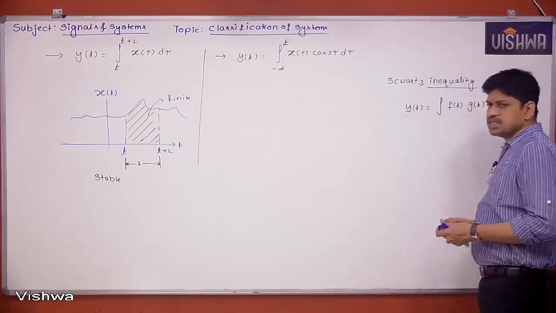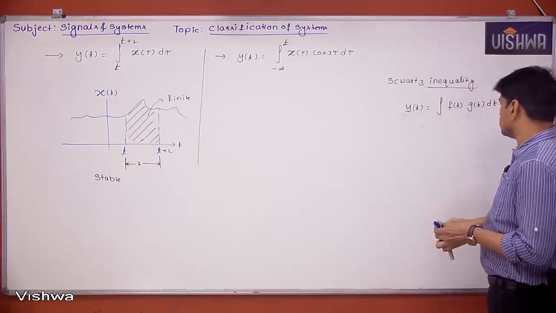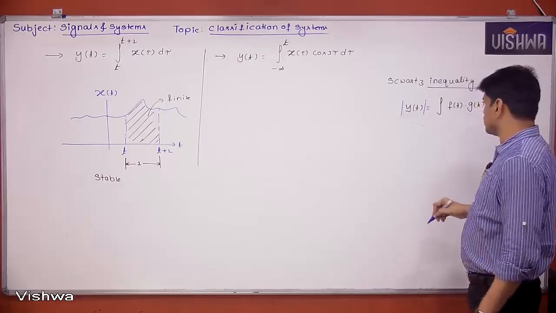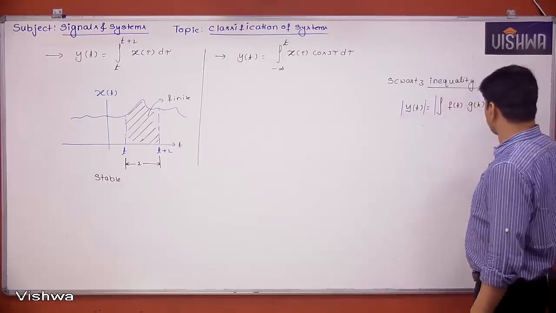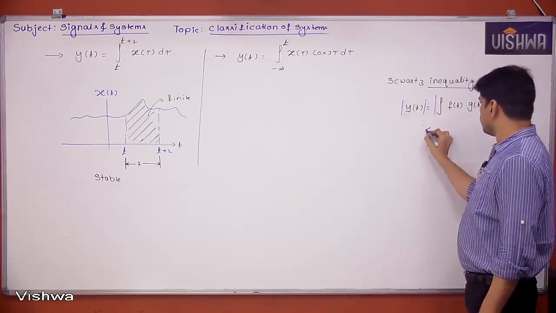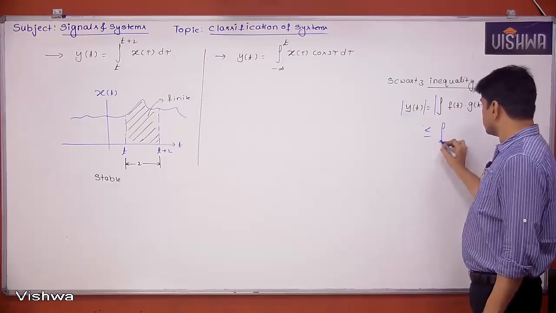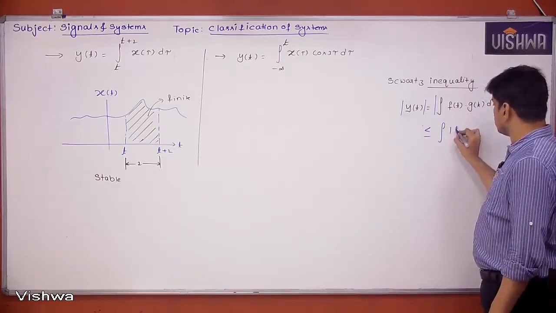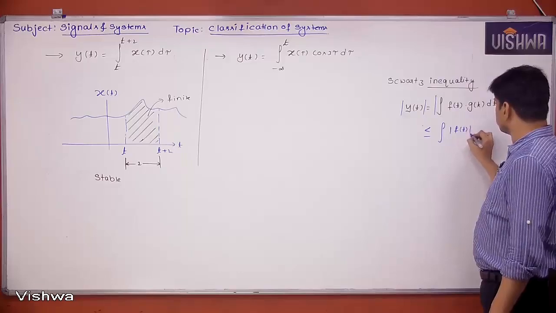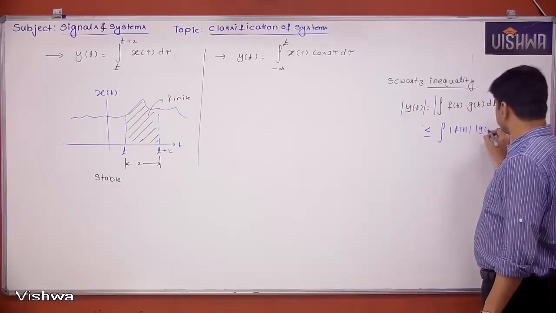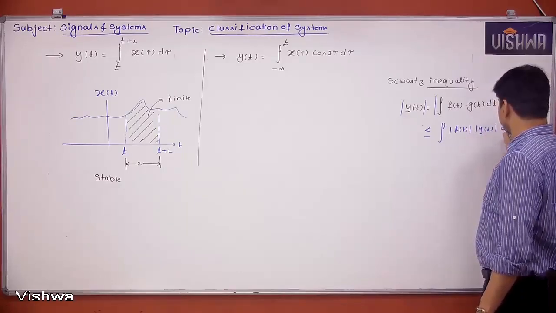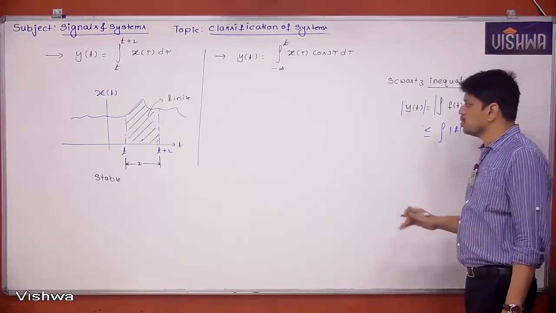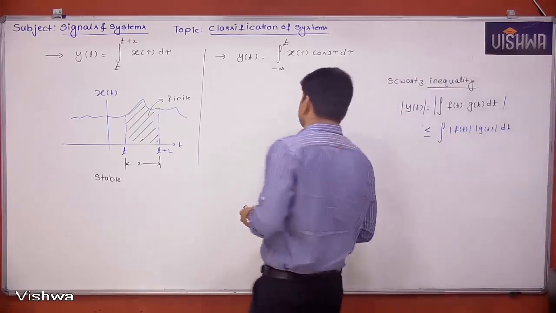If a signal is defined like this, then if you try to find the modulus of y of t, this value is always less than or equal to, if I take the modulus inside the integration, the integral of mod f of t mod g of t dt. There is an equality sign also. So this is called the Schwarz inequality.